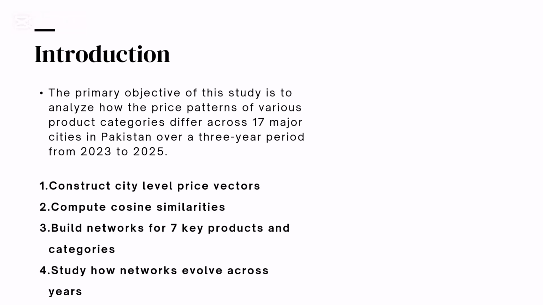Now, the CPI, Consumer Price Index, is really important because it is used for inflation management, policy, and cost of living. If two cities have really similar CPI movements or indexes, any sudden change in one city is likely to show up in a connected city. Which is why using cosine similarity network analysis is really helpful in such cases.